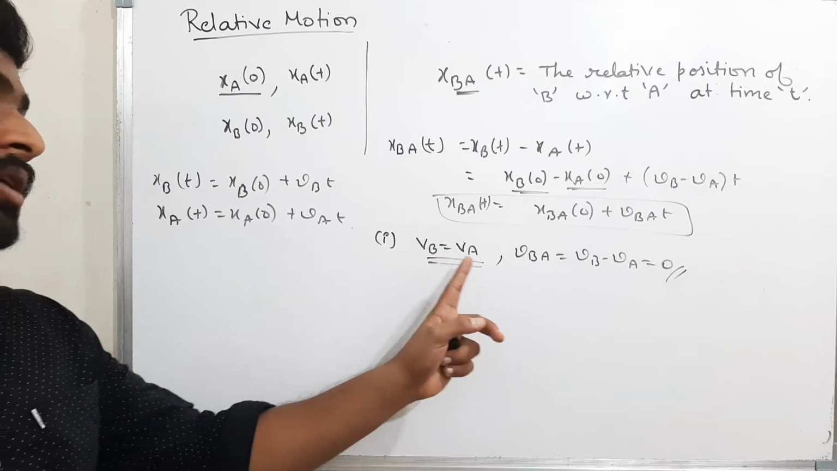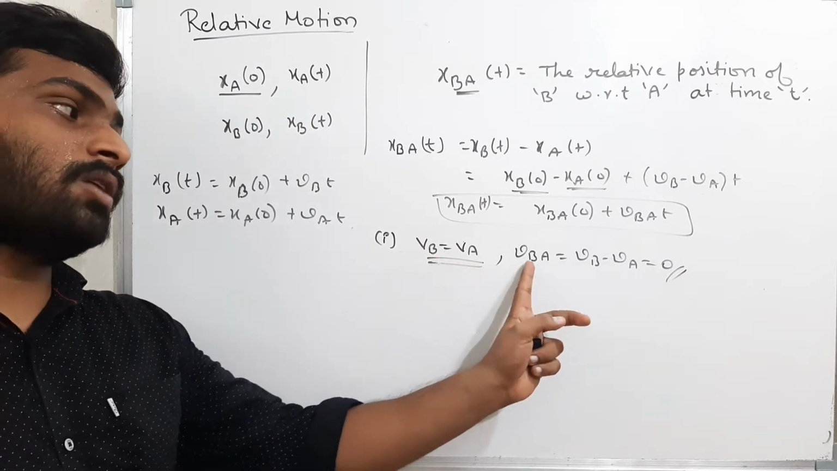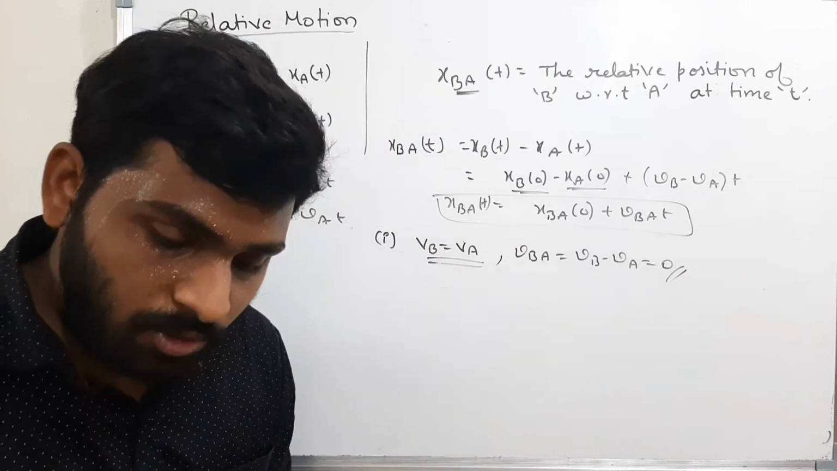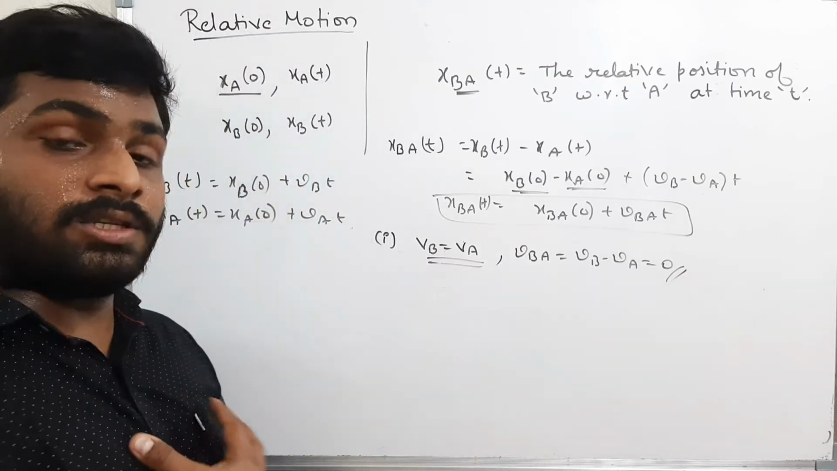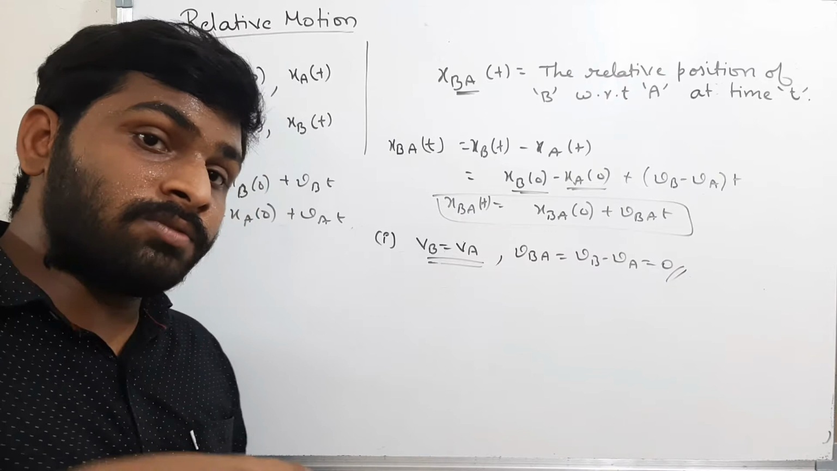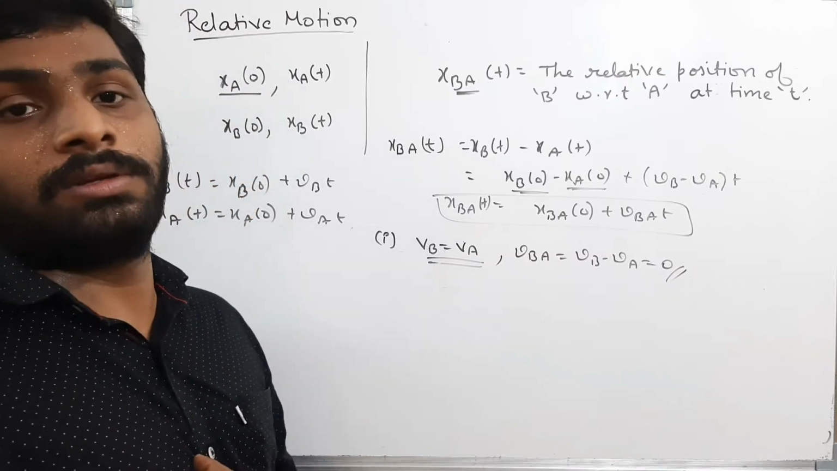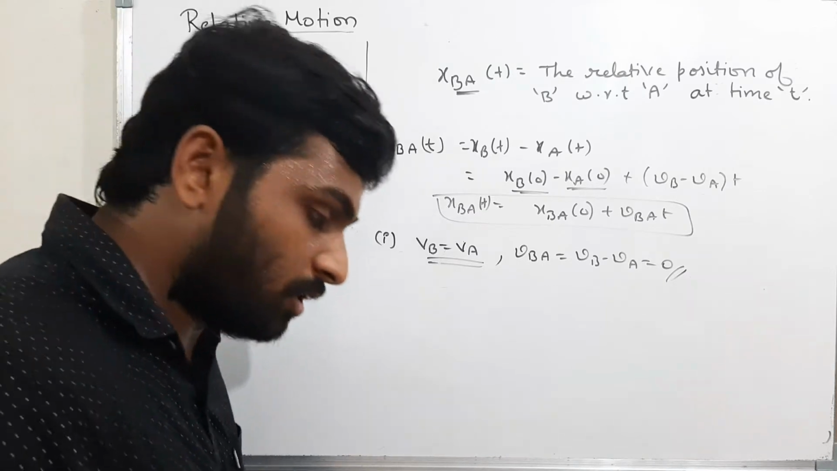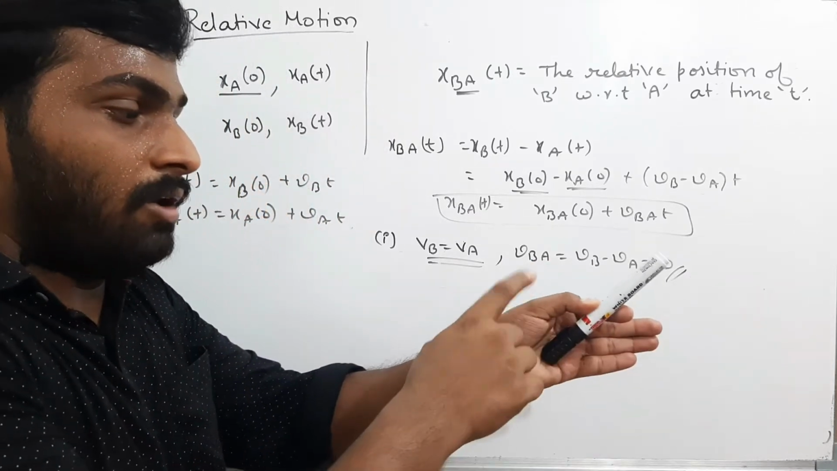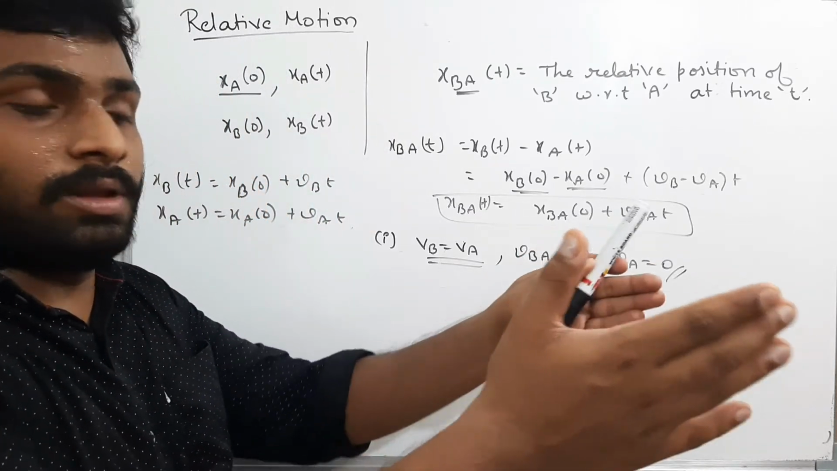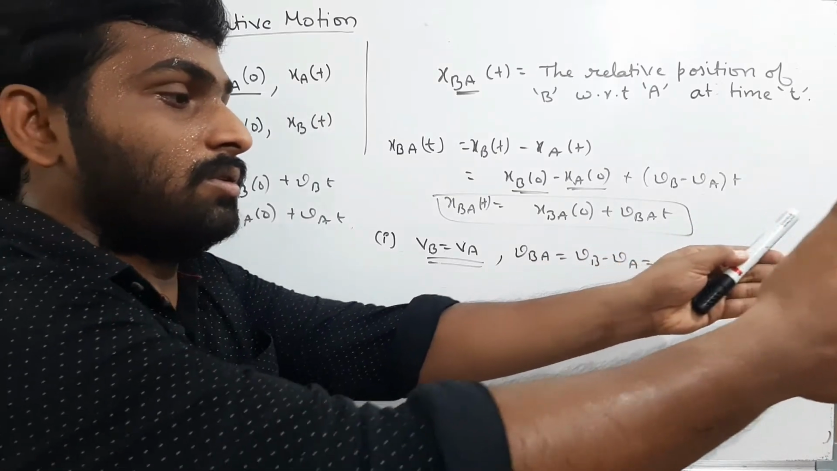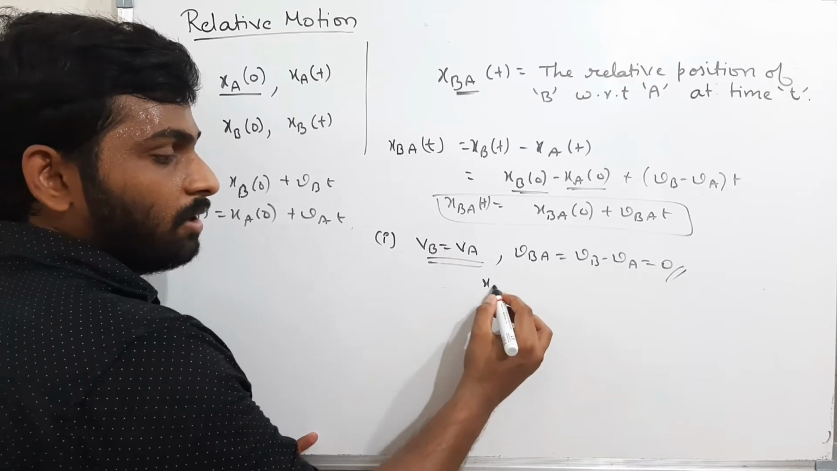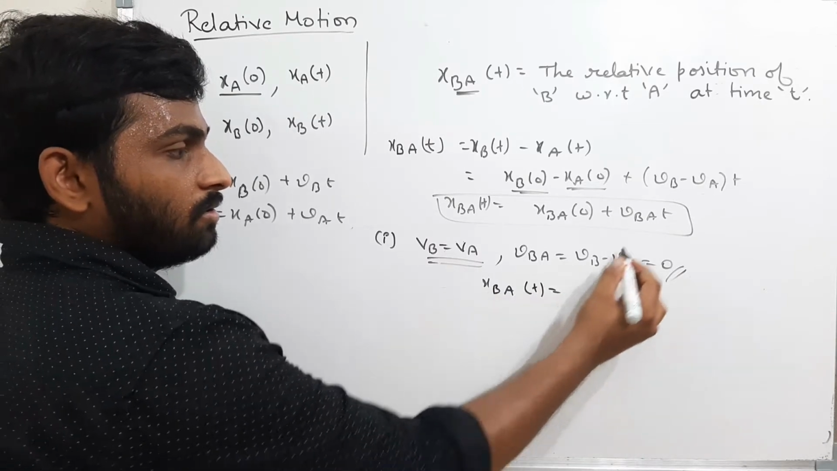If both the velocities are same, then the relative velocity of B with respect to A is zero. I am moving forward with 10 meters per second and my friend is also moving forward with 10 meters per second. How will I feel as if my friend is moving? I will feel as if my friend is not moving with respect to me. That means the relative velocity between me and my friend is 0. If both are moving with same velocity, I will feel as if my friend is not moving. Therefore, the relative velocity between us is 0. Okay. Now, if the relative velocity is 0, therefore, what is the meaning? The vba t term will be 0.